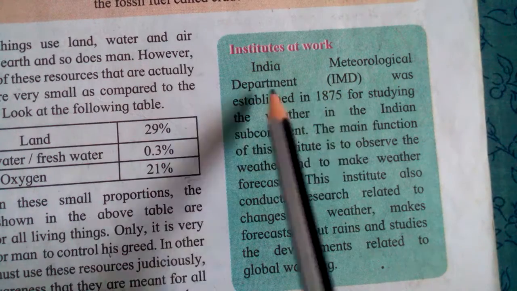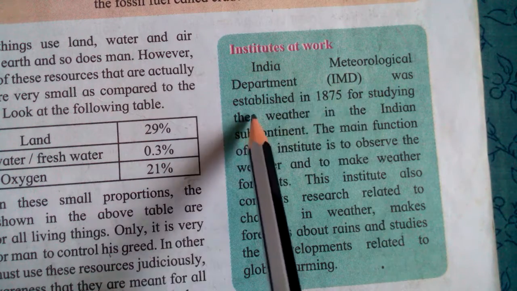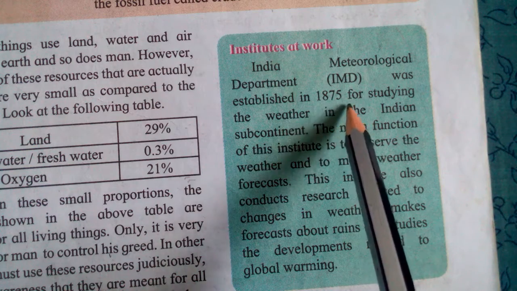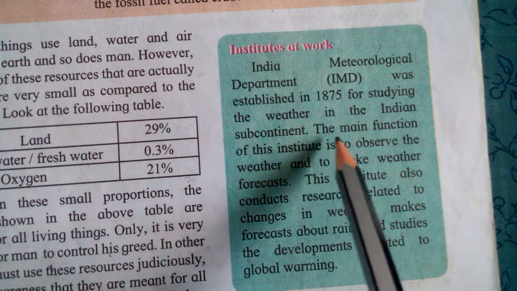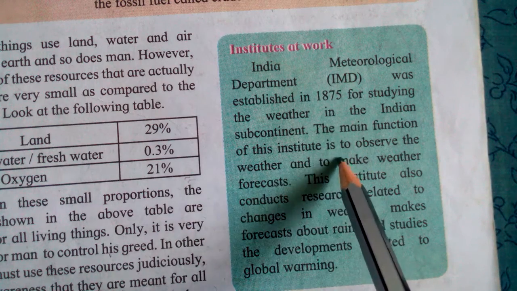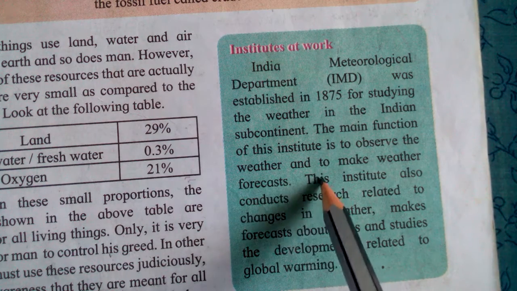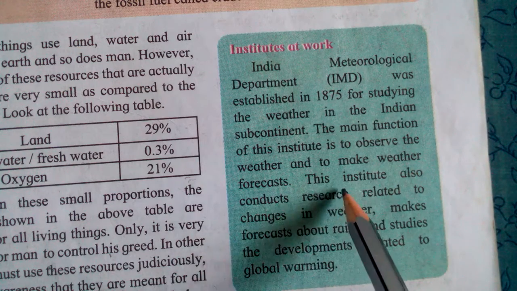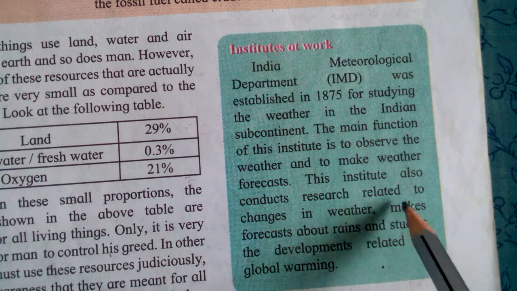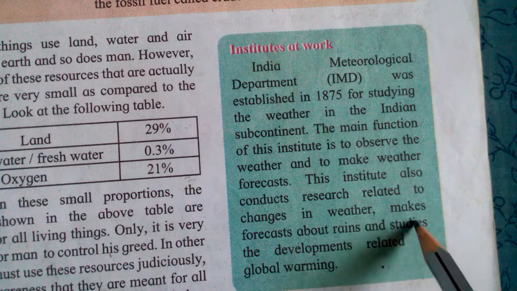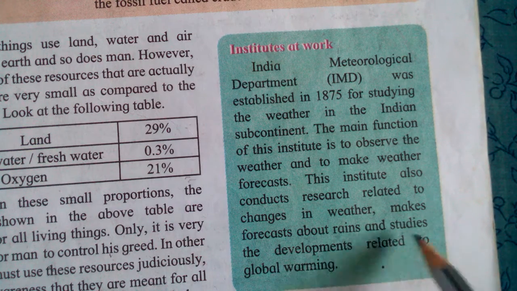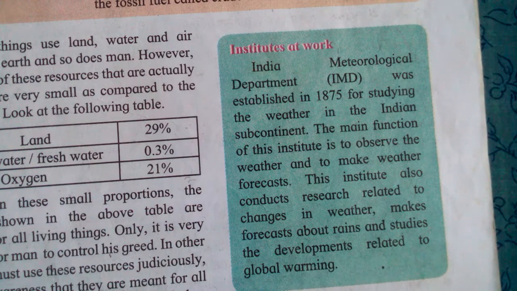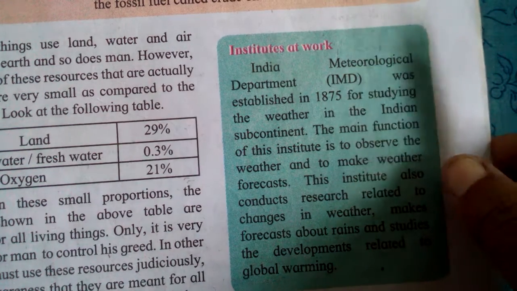The India Meteorological Department, IMD, was established in 1875 for studying the weather in the Indian subcontinent. The main function of this institute is to observe the weather and to make weather forecasts. This institute also conducts research related to changes in weather, makes forecasts about trends and studies developments related to global warming.